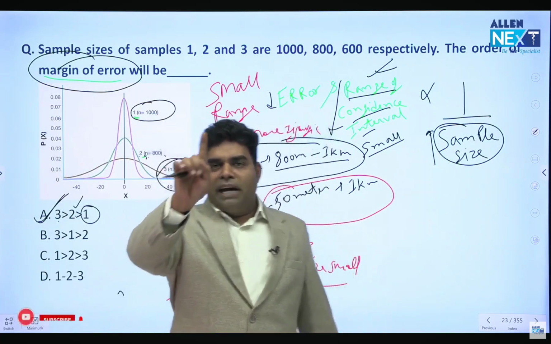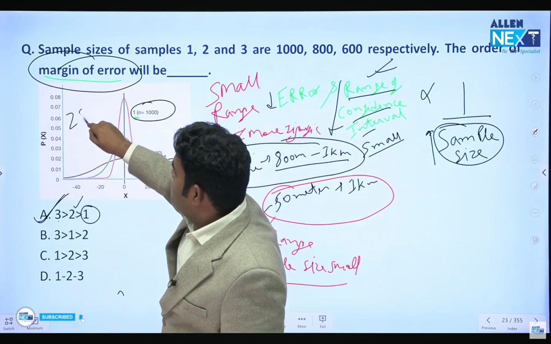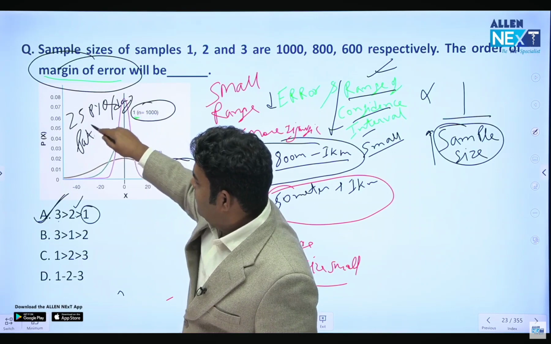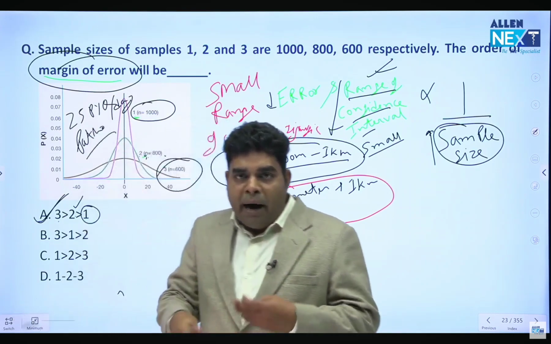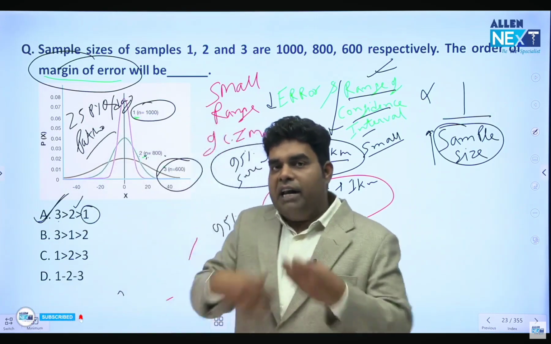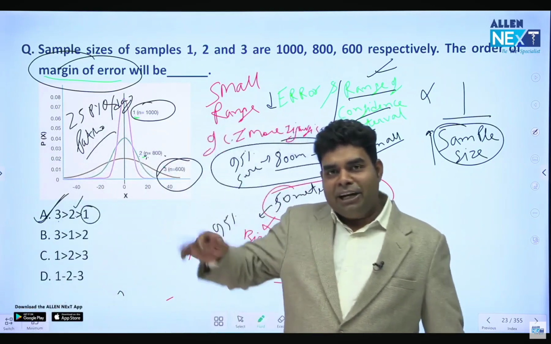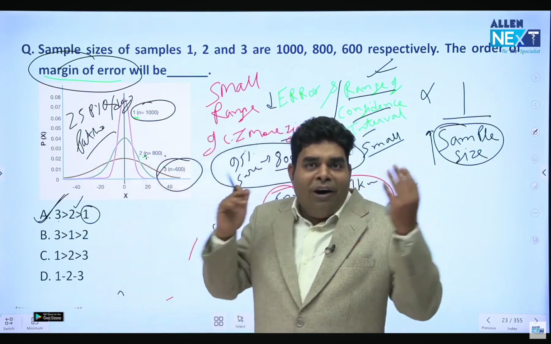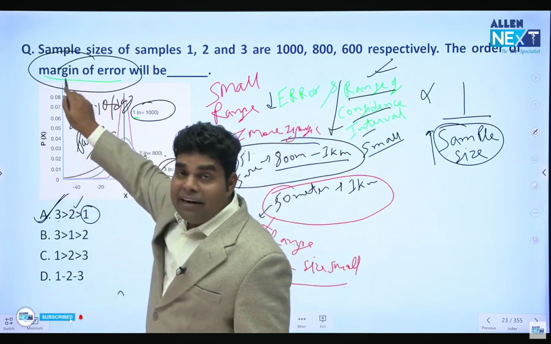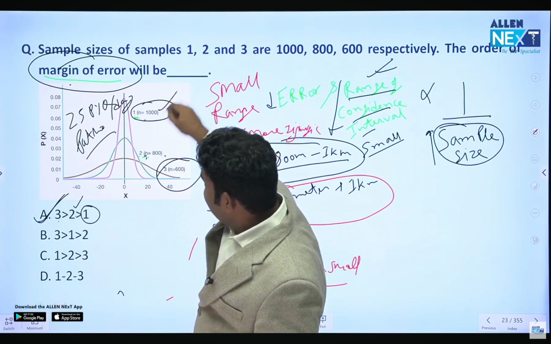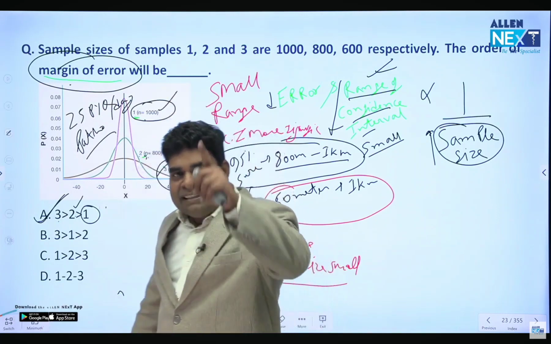If you make this rule that I will solve 25 PYQ per day from the subject which is weak, patho, let's say, then by doing 25 patho PYQ each day, with 20 days still there before the exam, your patho will become strong. Right? How do you decrease the error in patho? By increasing sample size. The more the sample size, the less the error. And this is actually the way.